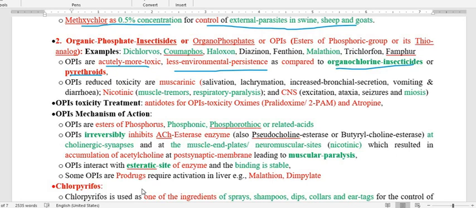But the problem with this organophosphorus insecticide is that its binding with the target enzyme acetylcholinesterase is irreversible. That is why this is going to create the problem. Organophosphorus insecticide produces its effect through the muscarinic receptor, how? Through acetylcholine. When acetylcholine is attached to the muscarinic receptor, the nicotinic receptor, or in the CNS, it is going to produce several symptoms.